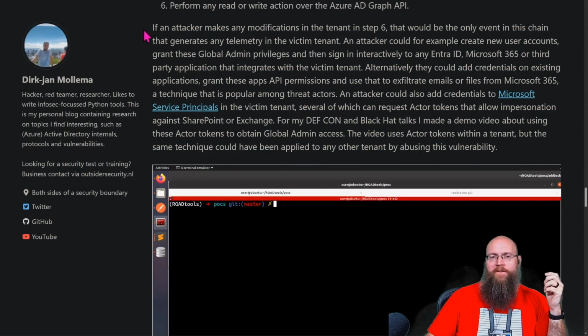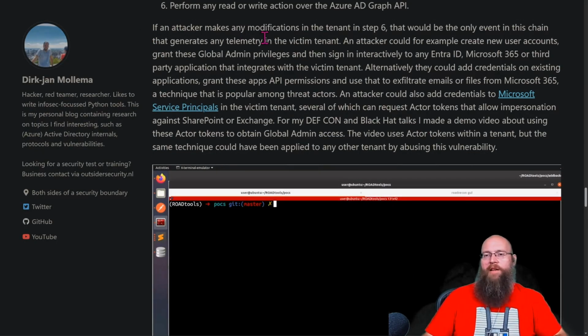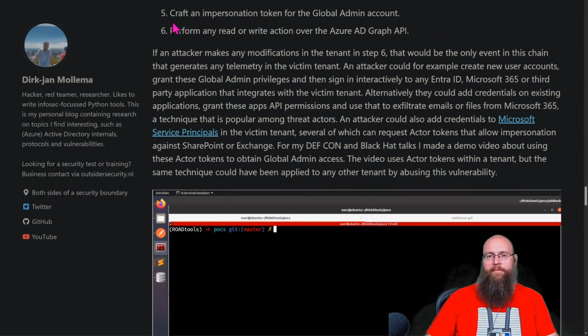Let's see. So if an attacker makes any modifications to the tenant in step 6, boop, that would be the only event in the chain that generates any telemetry in the victim tenant. So an attacker could, for example, create new user accounts, grant them GA privileges, and then sign in interactively into the Entra ID or Microsoft 365 or any third-party app that integrates with the victim tenant. Alternatively, they could add credentials on existing applications, grant these API permissions, and use that to exfiltrate emails or files from Microsoft 365, which is a technique that's pretty popular among threat actors.